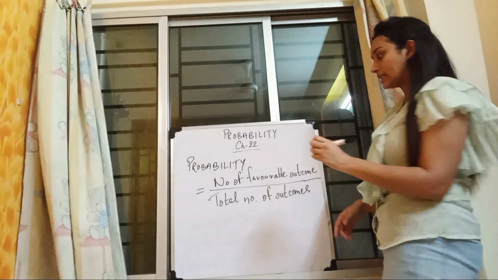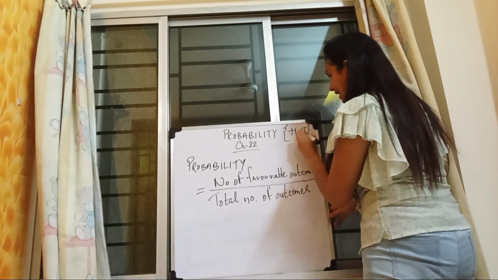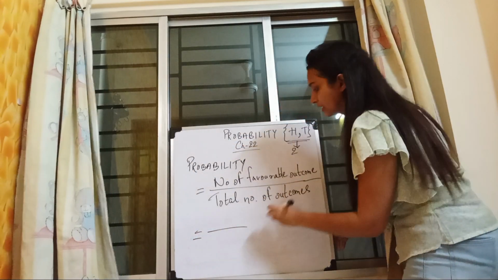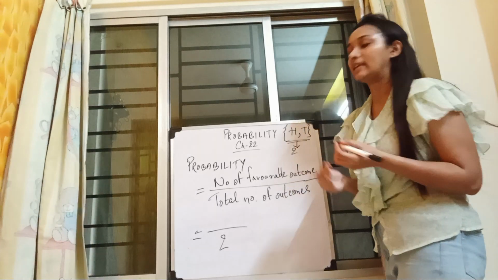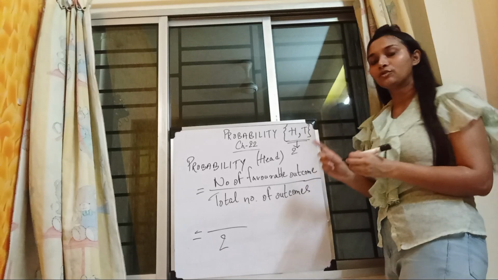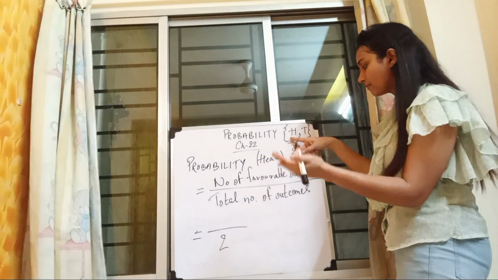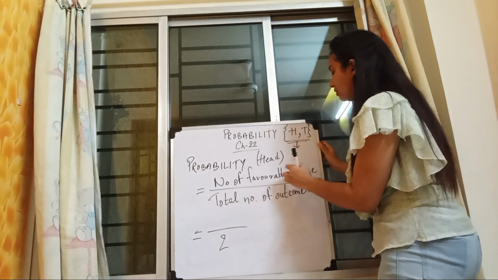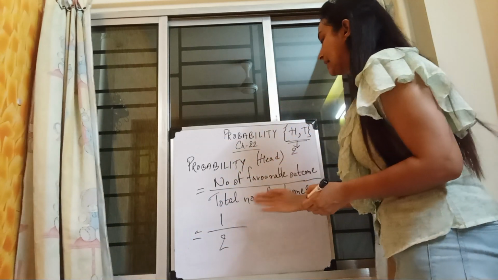In this case, we had two possible outcomes, head and tail, so the total number of outcomes equals 2. Suppose you want to get a head. What is the number of favorable outcomes? You have only one head, so the number of favorable outcomes equals 1. So the probability of getting head is 1 by 2.